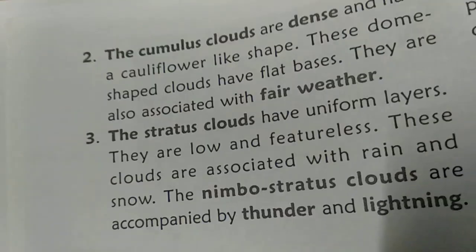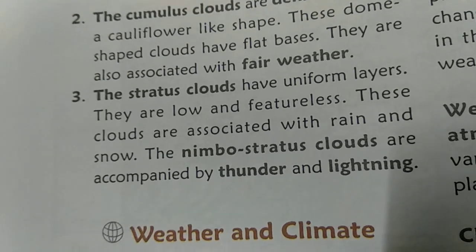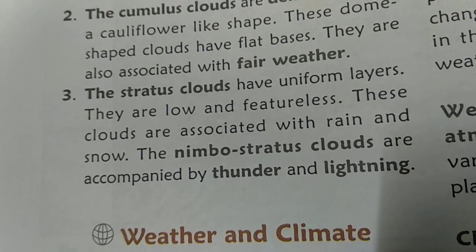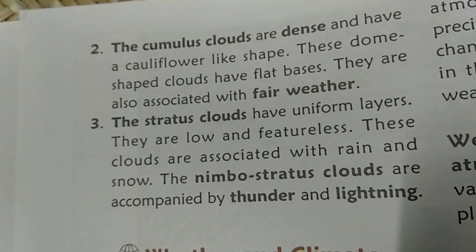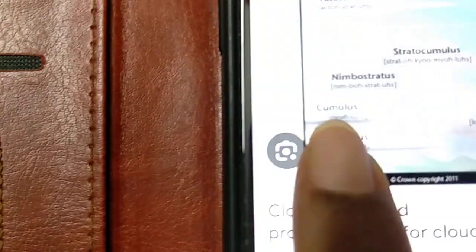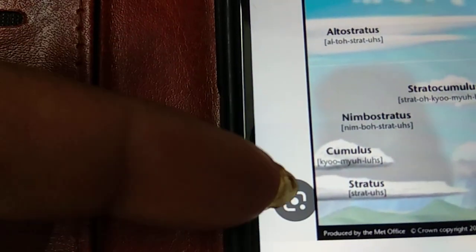Now, next is cumulus. Cumulus clouds are dense clouds, and they look like cauliflowers. These dome-shaped clouds have flat bases. They are also associated with fair weather. See the picture: the base is flat and it looks somewhat like a half cauliflower.